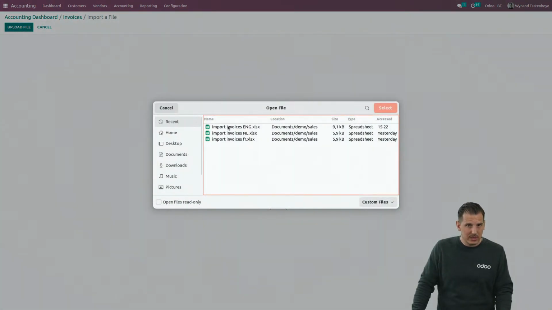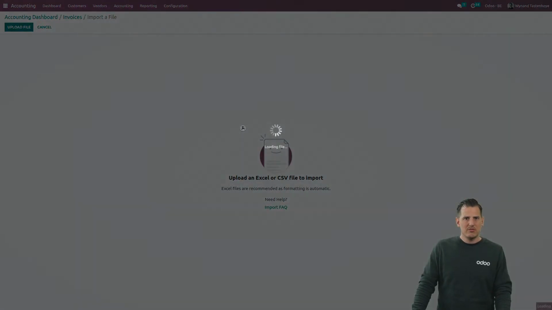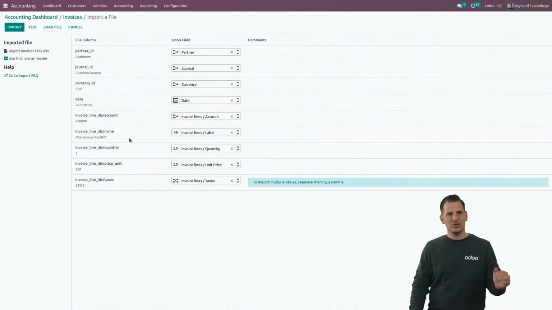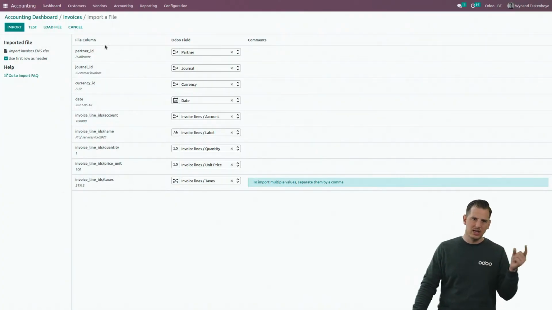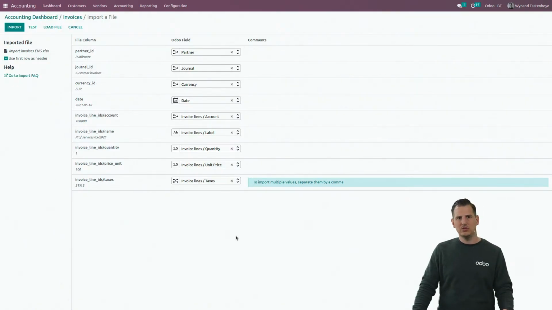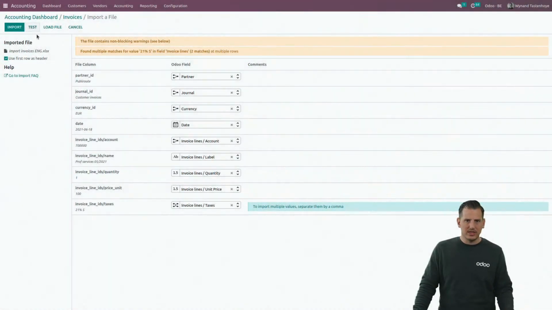Of course, I have an Excel file prepared here in English for the customer invoices. What you can see over here are the names of my columns in Excel. If you apply the right naming, Odoo will immediately map it with the right field in Odoo itself. If you work with a consultant or an Odoo partner, they can of course provide you with those templates. It's very easy, you just need to know it, and they will provide you with all templates that are possible to import. And from here on, you can test if everything is fine.